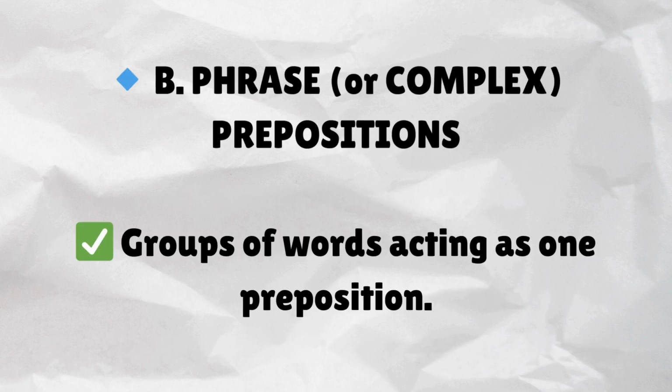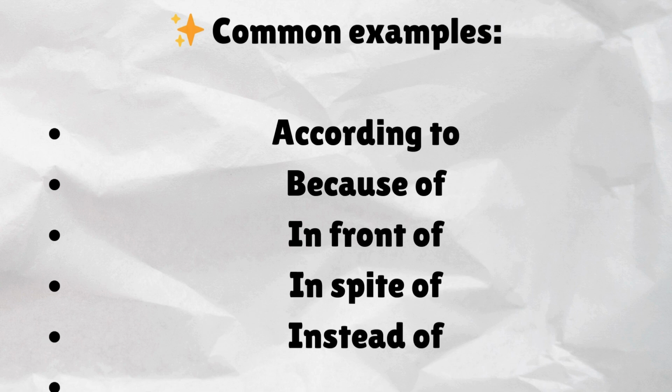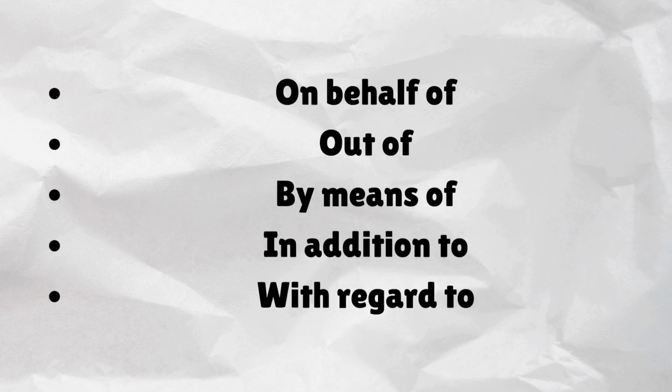Phrase, or complex, prepositions are groups of words acting as one preposition. Common examples: according to, because of, in front of, in spite of, instead of, on behalf of, out of, by means of, in addition to, with regard to.